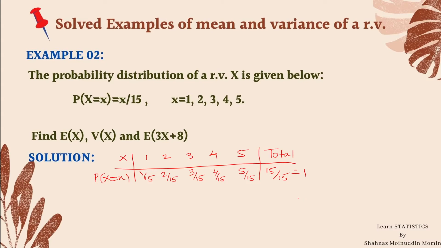So let us start with the calculation of expectation of x. By definition, expectation x is summation xi into pi. Here i is from 1 to 5. So it is 1 into 1 upon 15, plus second value is 2 with probability 2 by 15, plus dot dot dot up to 5 into 5 by 15.